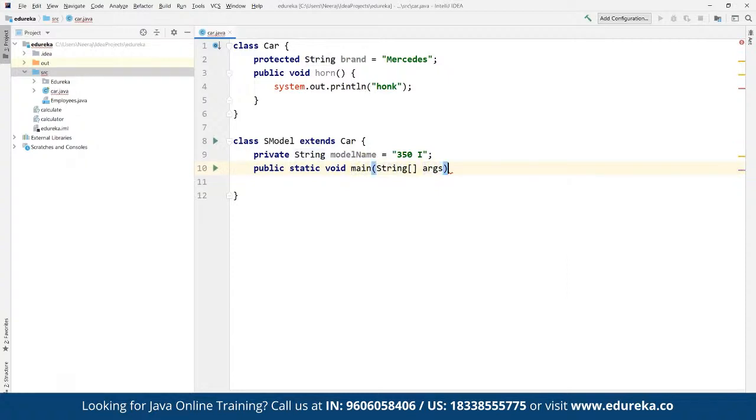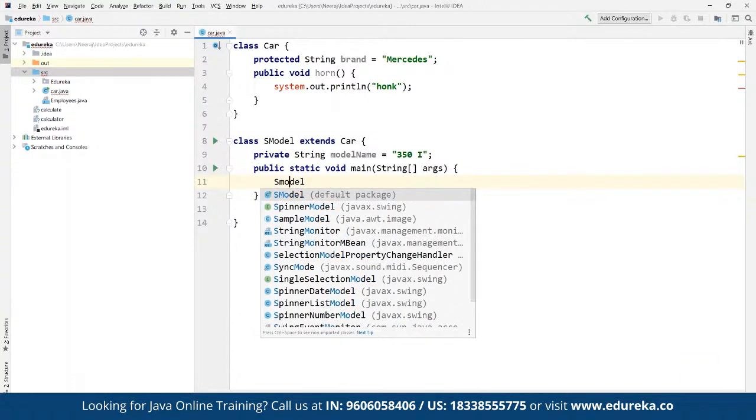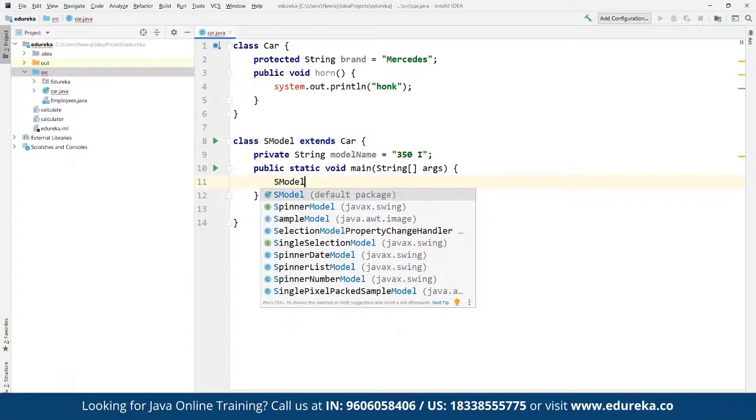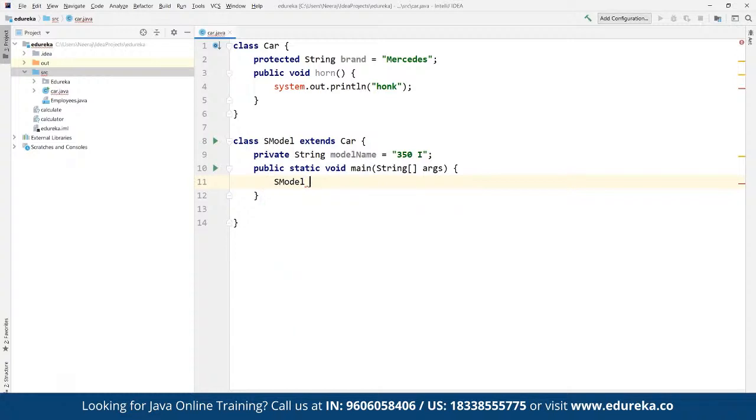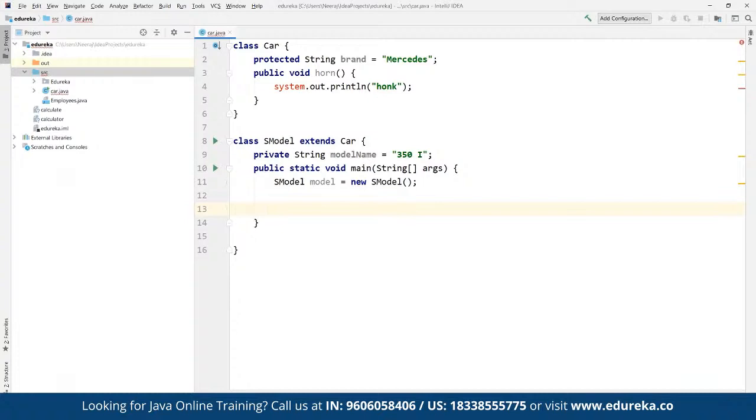Now, when we define the string argus component here, then we are going to specify a new object. So here we can define a new object that we are going to create. Let's suppose here we are going to make use of simple S model. From S model itself, let's suppose here we are going to create model number, suppose as model itself. And then here we are going to create new S model component. And then we are going to simply call the horn section that we have specified earlier.